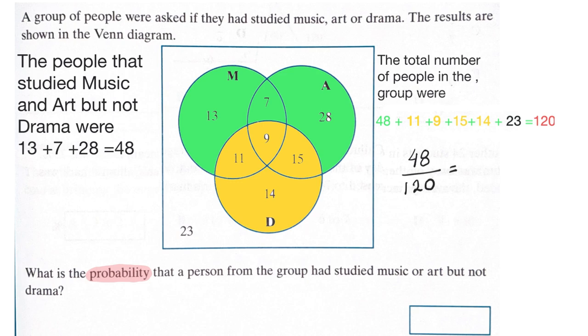And that is going to be equivalent to 24 over 60, which is going to be equivalent to 12 over 30, which is going to be equivalent to 6 over 15. And we can still divide that by 3. So this is going to be 2 over 5. And so our probability will be 2 over 5.